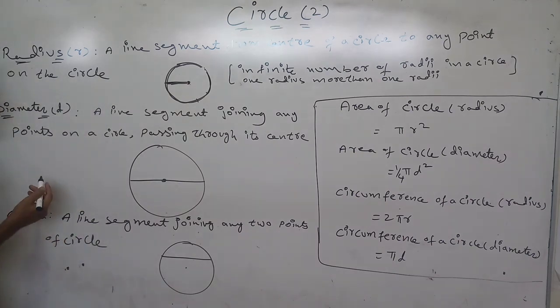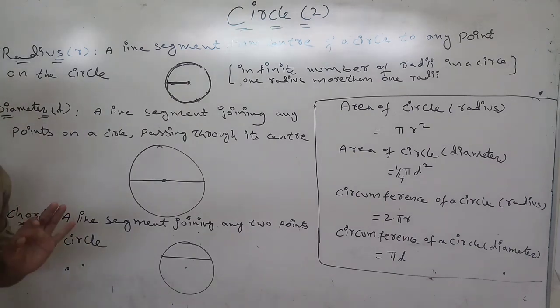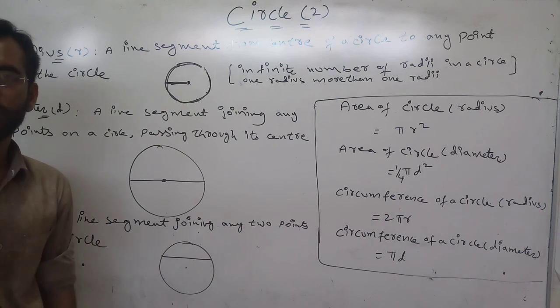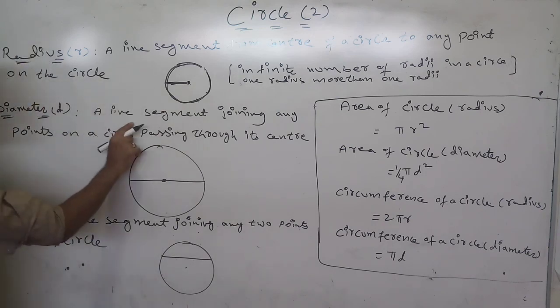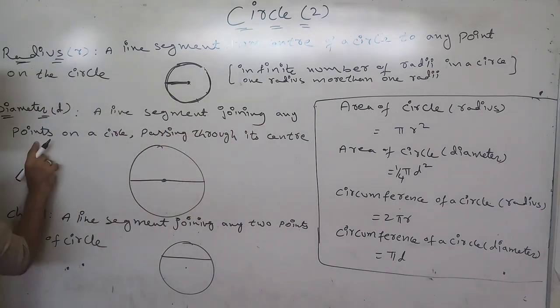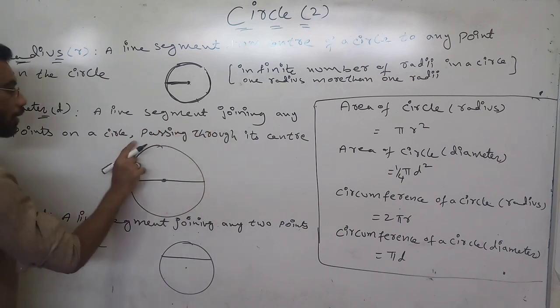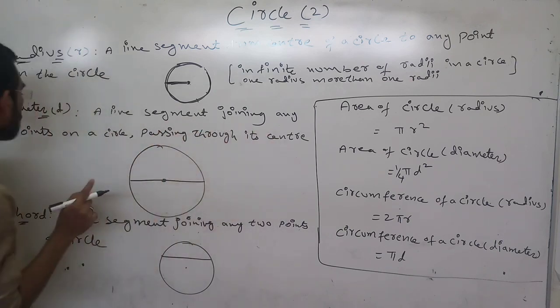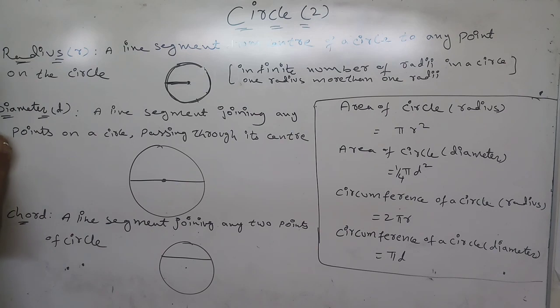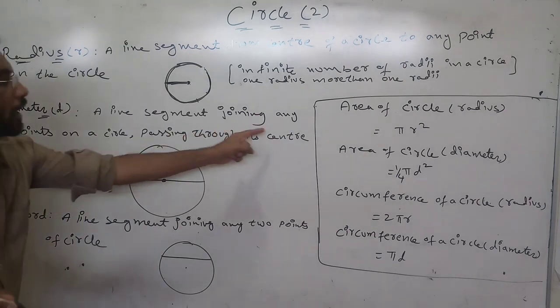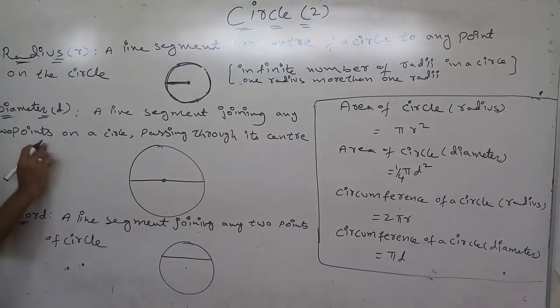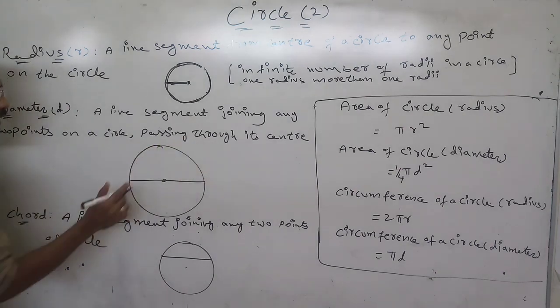We will go for the diameter. Diameter is denoted with small d. It is a line segment joining any two points on a circle and passing through its center.